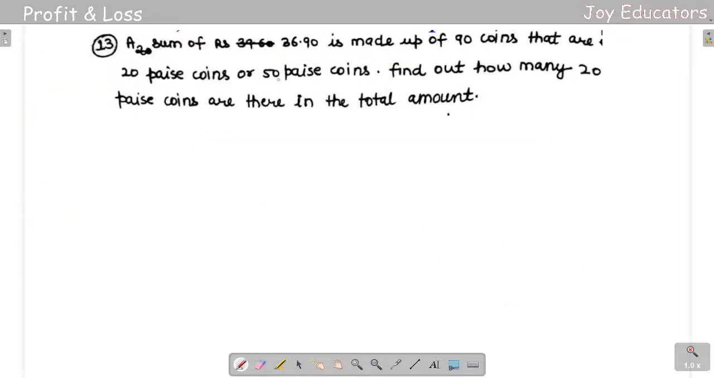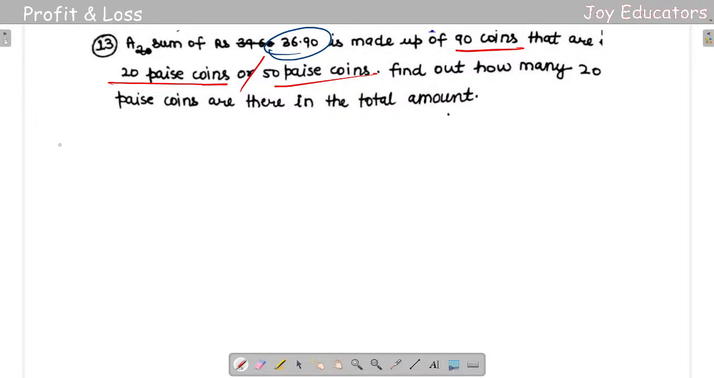Next thing, a sum of students. 36.90 is made up of 90 coins that are 20 paisa coins or 50 paisa coins. Find how many 20 paisa coins are there in the total amount. Wonderful question, wonderful. It's going to be also really simple.